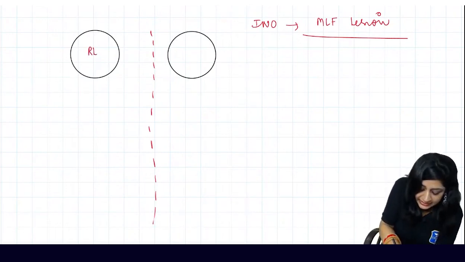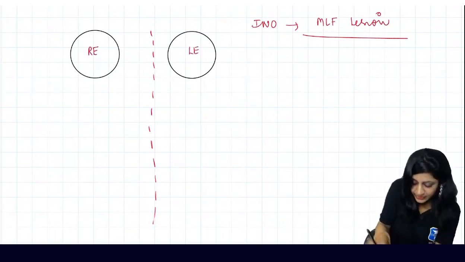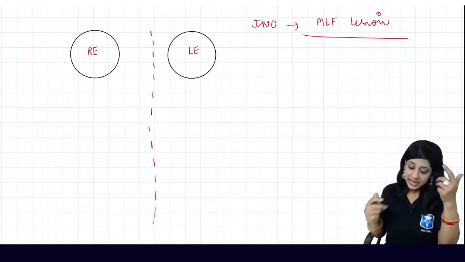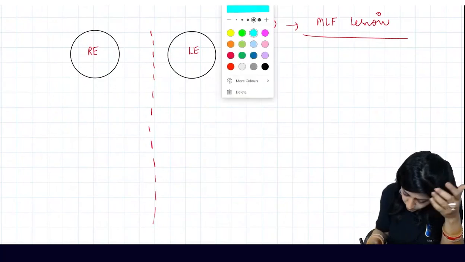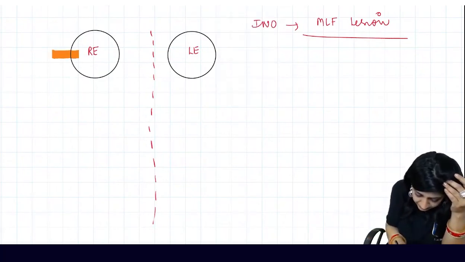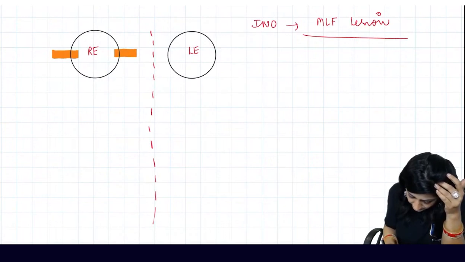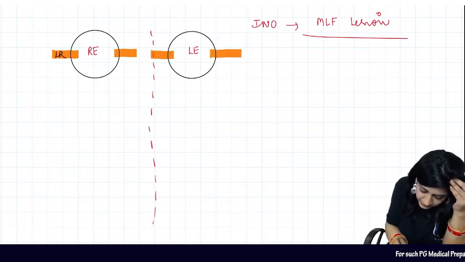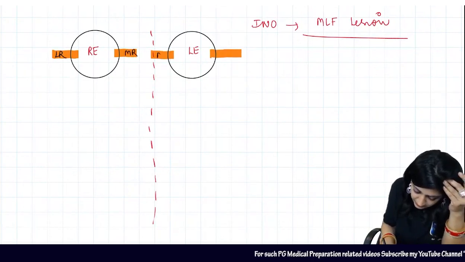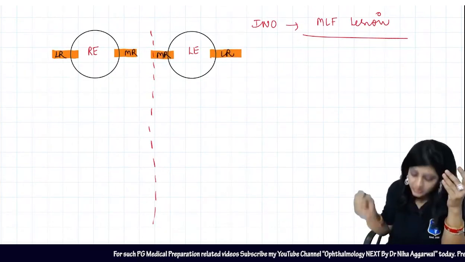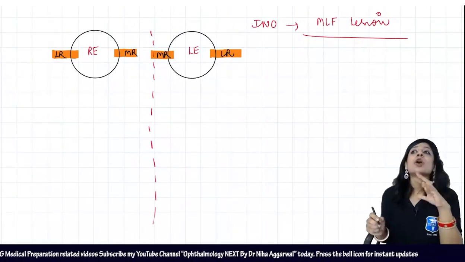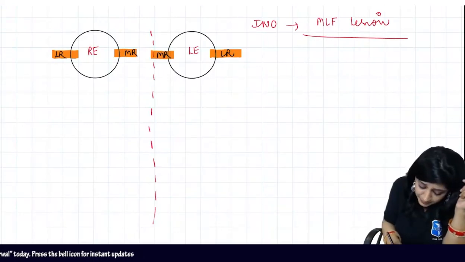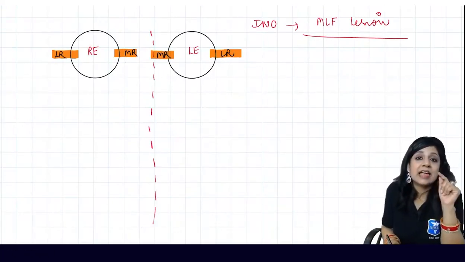Suppose this is the right eye and this is the left eye. Now understand, a very interesting thing is coming here, the gaze, because they are talking about nystagmus. And we have got two muscles here: lateral rectus, medial rectus, and medial rectus, lateral rectus. Now I am talking about left nystagmus. Now what if a person has this MLF lesion?